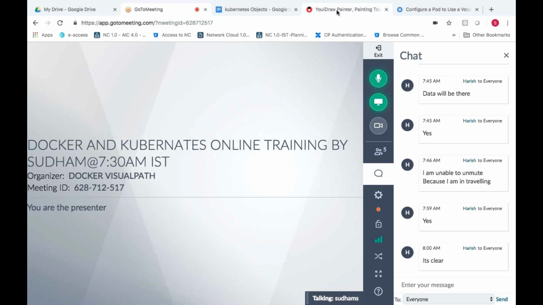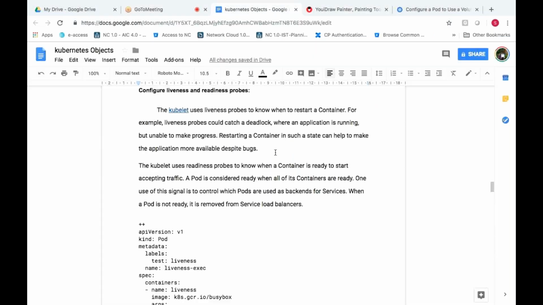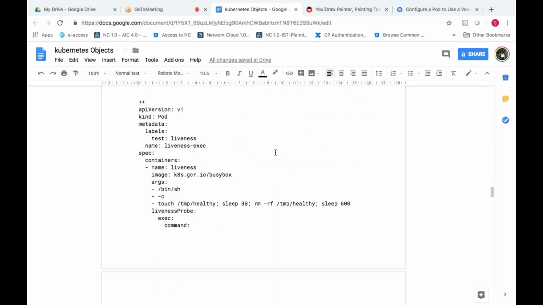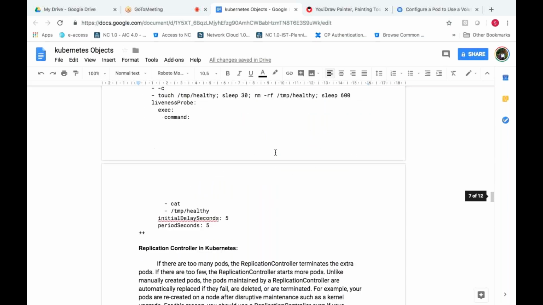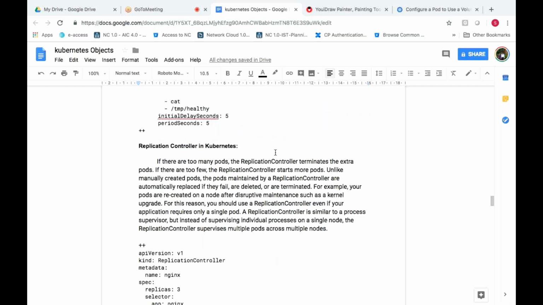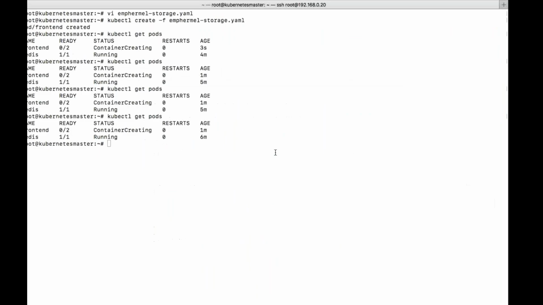There can be multiple reasons. You can see both are running right now.